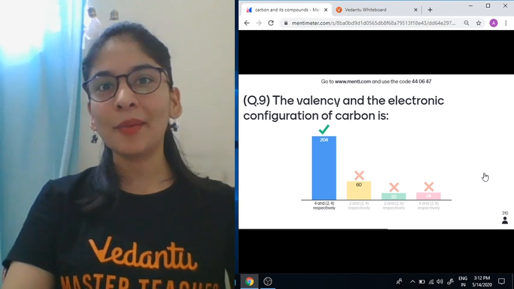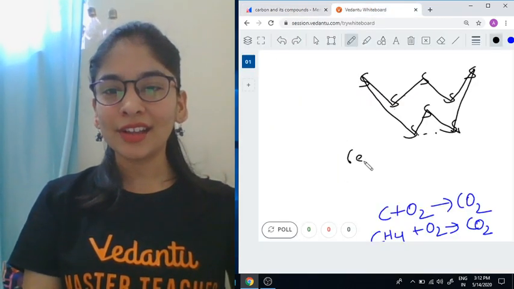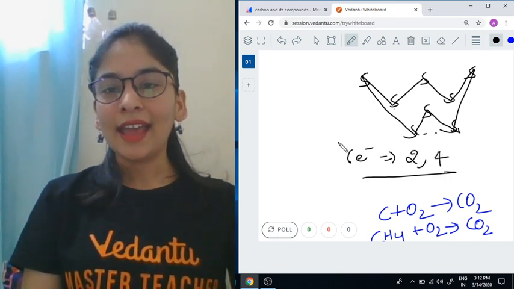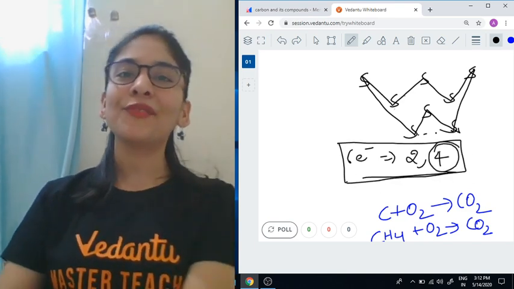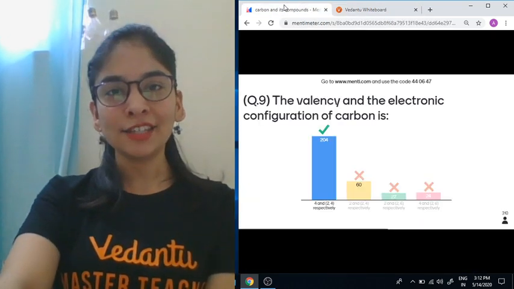Yes, atomic number 6 means 6 protons and 6 electrons. So how are the 6 electrons arranged? 2 in the first shell, 4 in the next shell. And the configuration is 2,4. Valency is 4, the number of electrons shared by carbon with other elements to complete its octet.